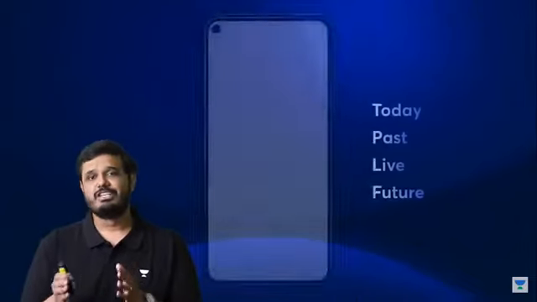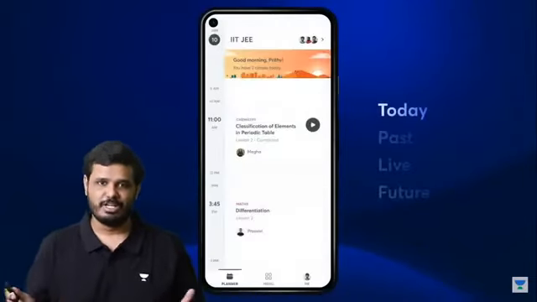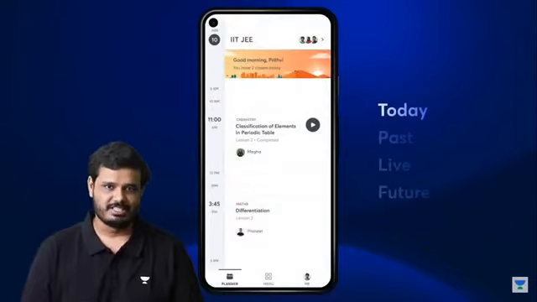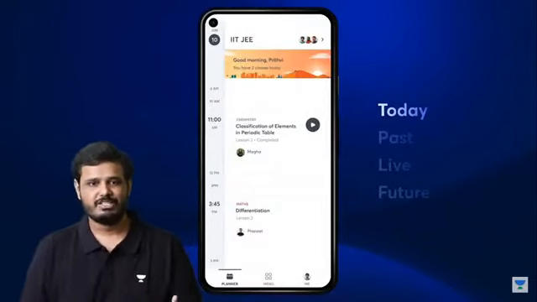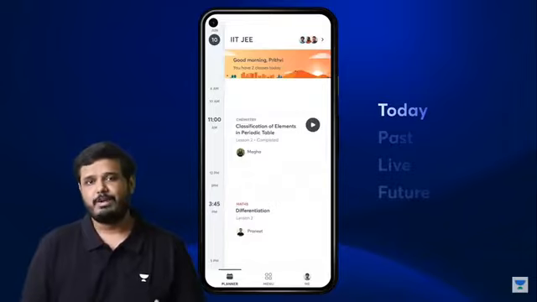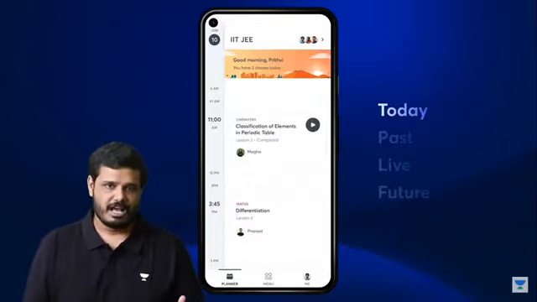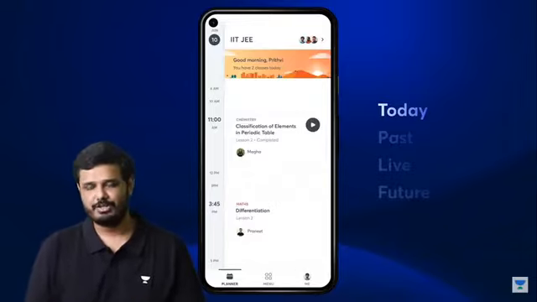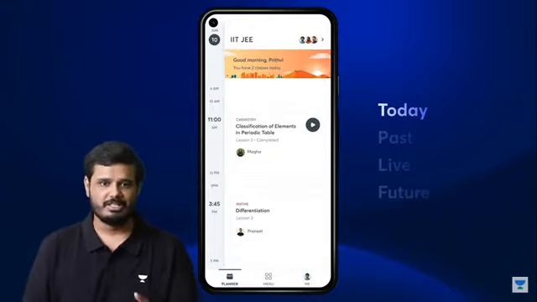We have built one single surface where you will see all of your daily live learning. You'll see your classes, you'll see your tests, quiz, combat, and a lot more. Let's start with today. We built Planner in a way that no matter when you open the app, it'll always show you what's most important. Like right now, it's telling me that there is a class at 3:45 that I should care about.